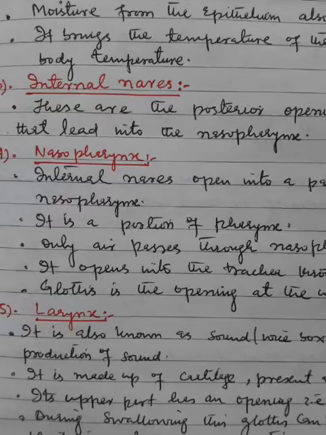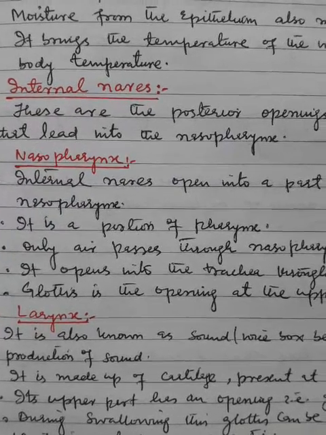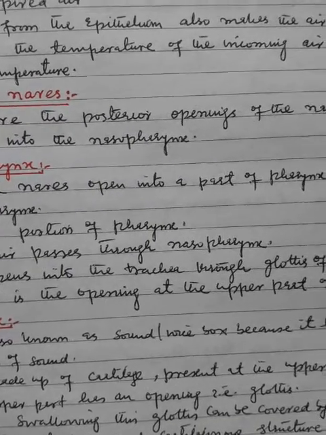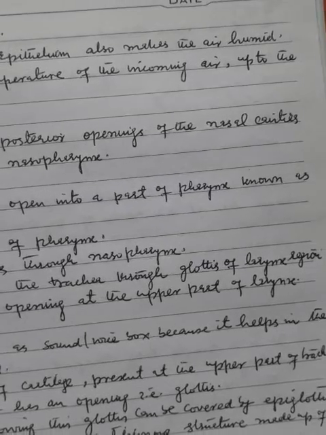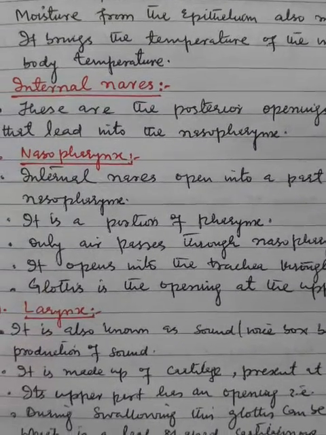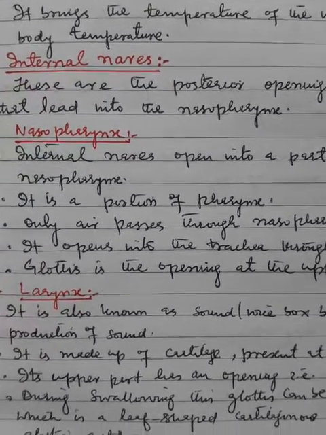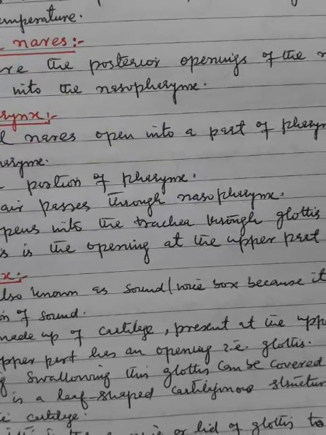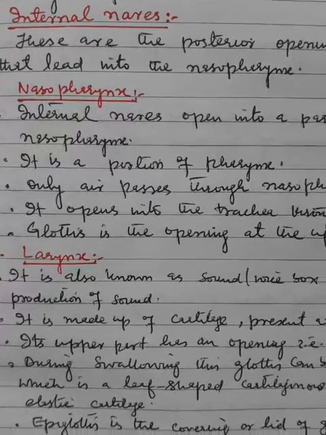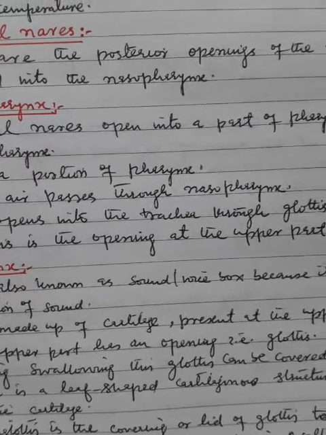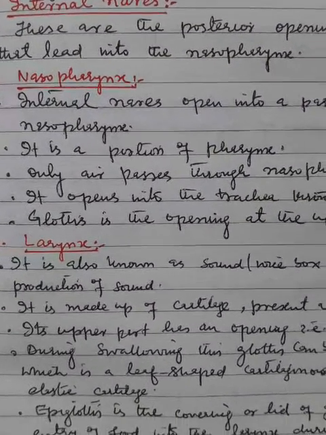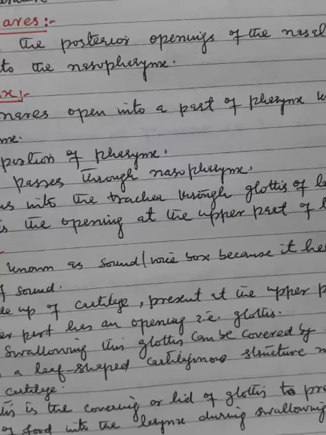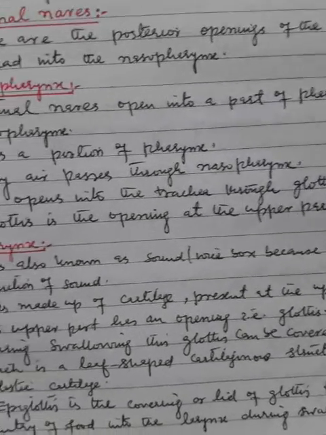Now the nasopharynx. Internal nares open into a part of the pharynx known as the nasopharynx. It is a portion of the pharynx. Only air passes through the nasopharynx. It opens into the trachea through the glottis of the larynx region. Glottis is the opening at the upper part of the larynx.